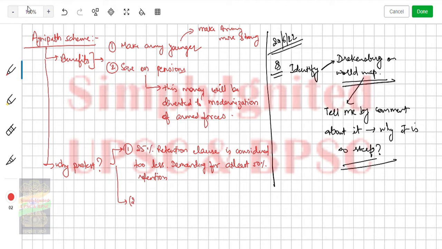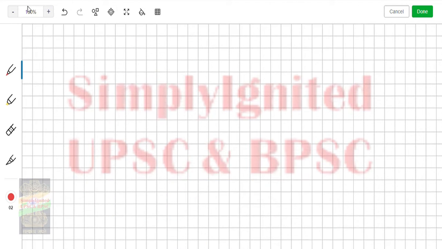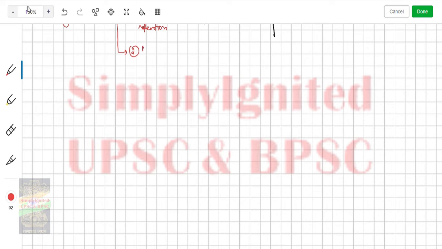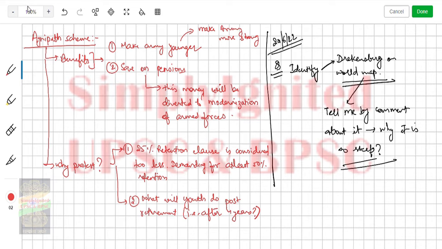Second, what will youth do post retirement? That is after 4 years. What will the youth do? These are two major challenges. Okay, so one challenge is that this 25% retention clause is not good, and second is what will you do post retirement.